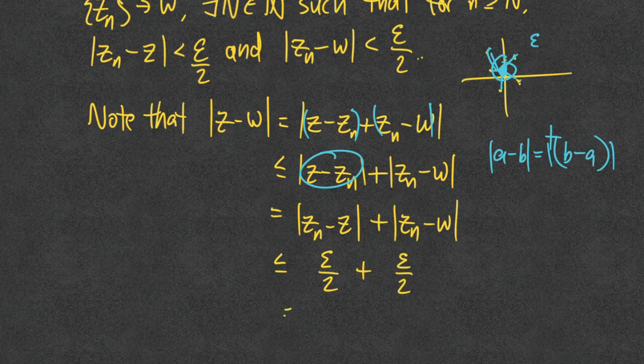Okay, and that's going to equal epsilon. So we've showed that the distance between z and w can be made as small as I wanted to. And that kind of concludes the proof for part A.